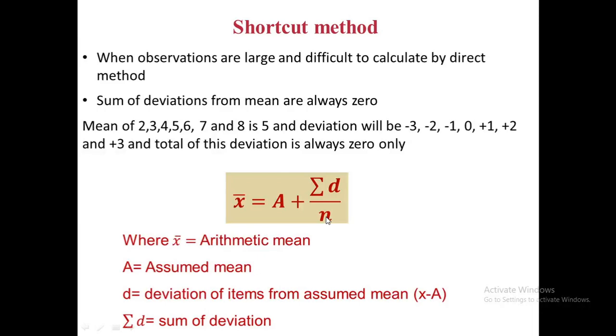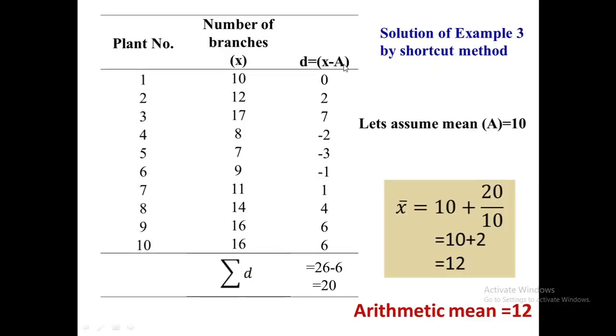This is the same example 3 in which we calculated the arithmetic mean by the direct method. And here we are showing the calculation of the arithmetic mean by the shortcut method, or assumed mean method. In this, we have assumed that our mean is 10, and then we have calculated the deviation from the actual number of branches, which is shown in column number 3. And the total, summation d, is equal to 26 minus 6, which is 20.